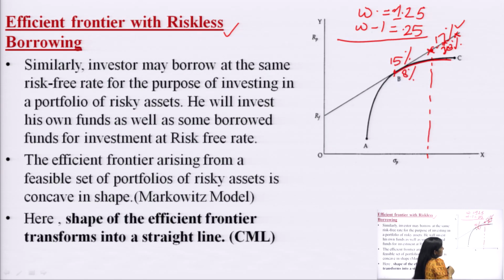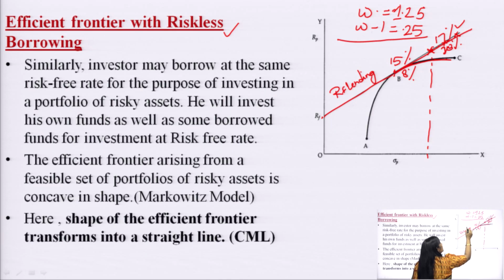line. So, it was suggested that the shape of the efficient frontier is now a straight line, which is indicated by this line having risk free lending and risk free borrowing. This is the line indicating risk free lending, RF, and risk free borrowing.